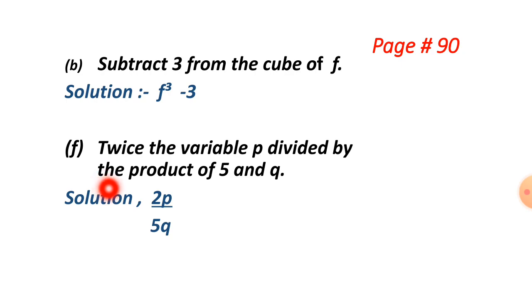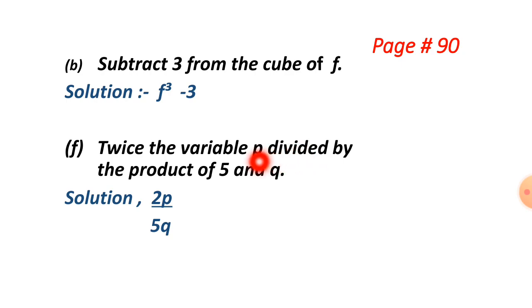Let's go with part F. Twice the variable P divided by the product of 5 and Q. We are going to start from the last part of this question. The product of 5 and Q, that is 5Q.